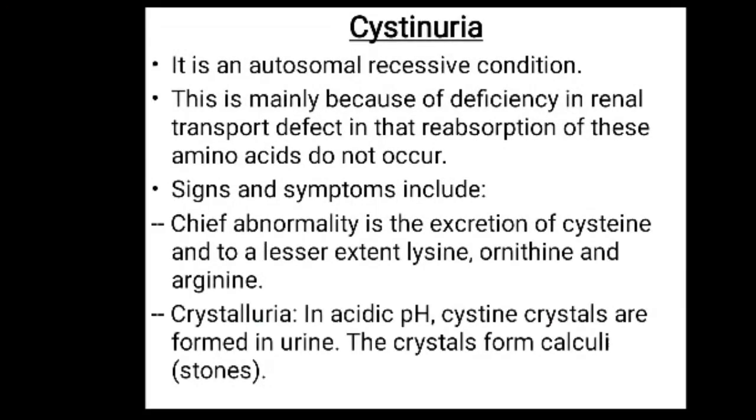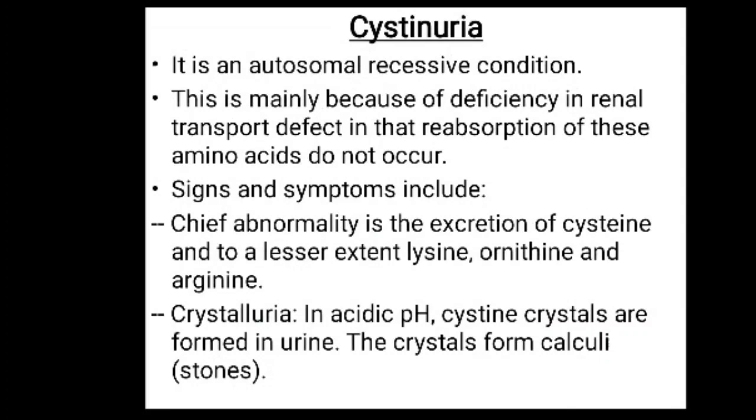glycosaminoglycans. Now the important disorders regarding sulfur containing amino acid metabolism, and the first one is cystinuria. It is an autosomal recessive condition, and this is mainly because of a renal transport defect, in which reabsorption of this amino acid does not occur. The chief abnormality is the excretion of cystine, and to a lesser extent lysine, ornithine and arginine.